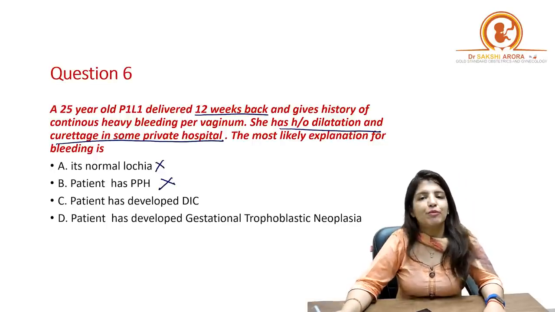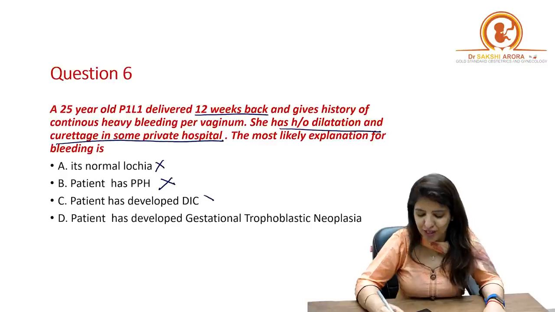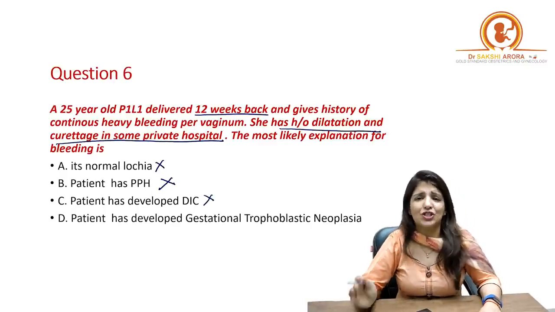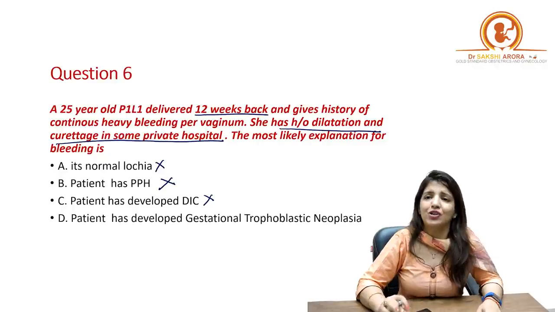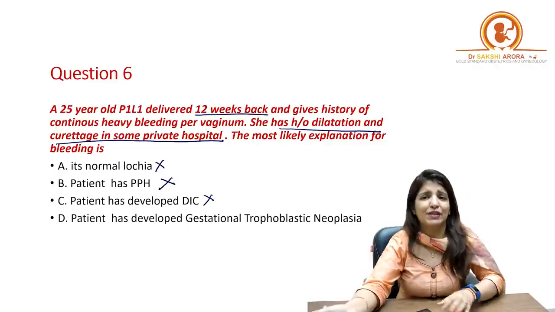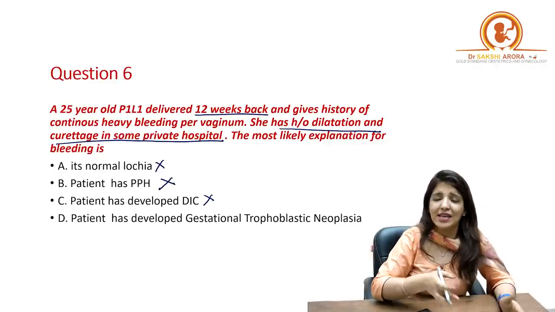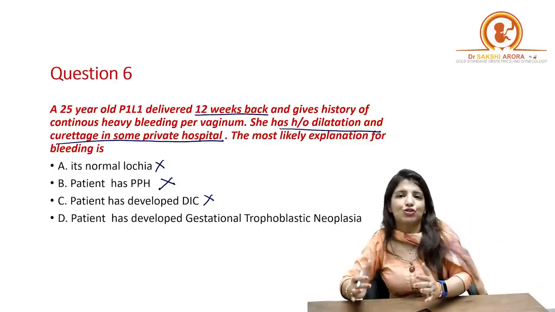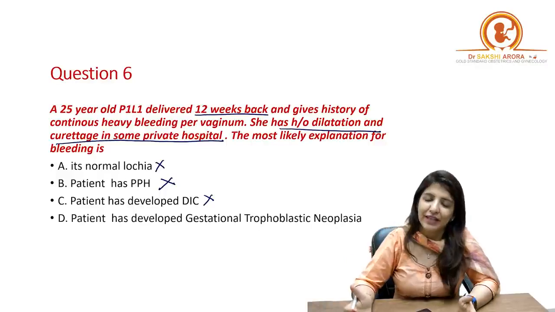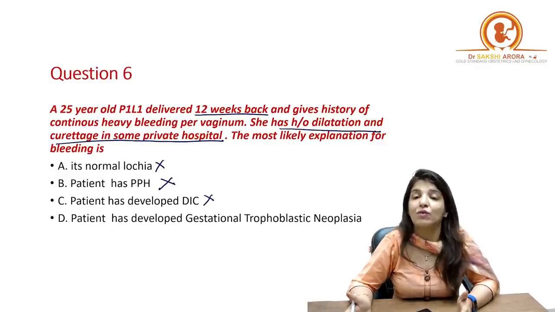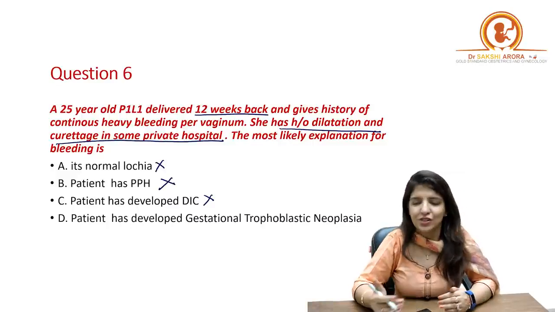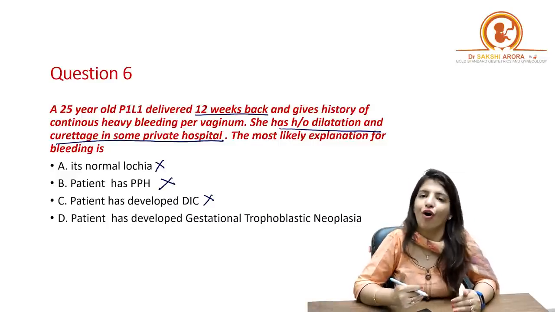Right? Number 3, the patient has developed DIC. Do you think DIC presents this way? That for the past 3 months, the patient is having bleeding, she is going to a private hospital, then she is undergoing DNC, the patient is absolutely fine except for bleeding, and she is coming to you with DIC? No, this doesn't happen. DIC is an acute event and the patient has to present to you immediately. Right? This is not the history of DIC.